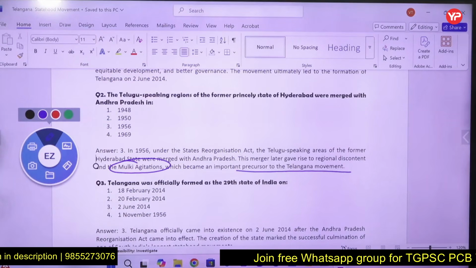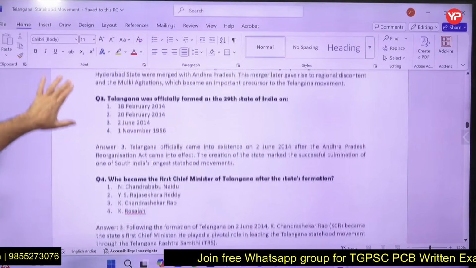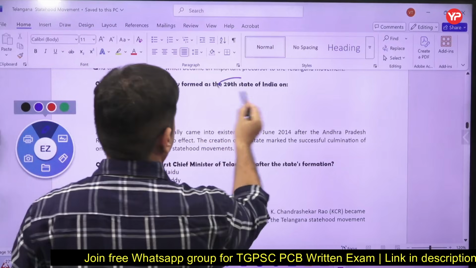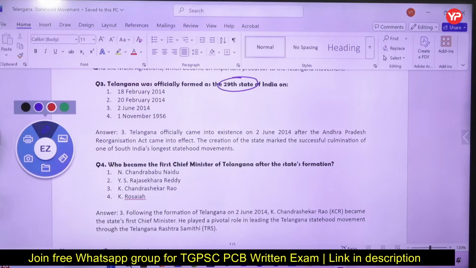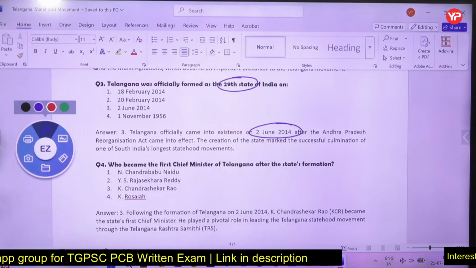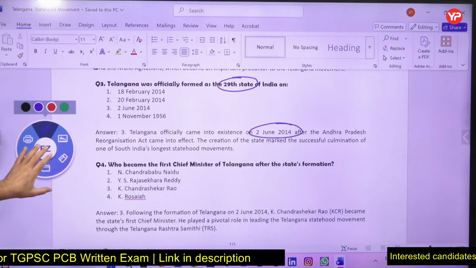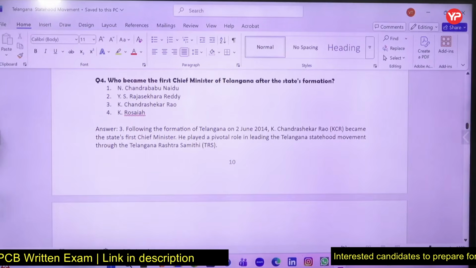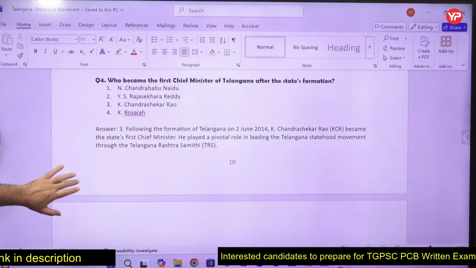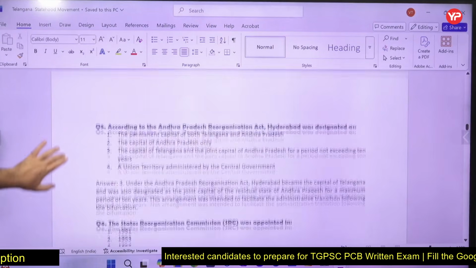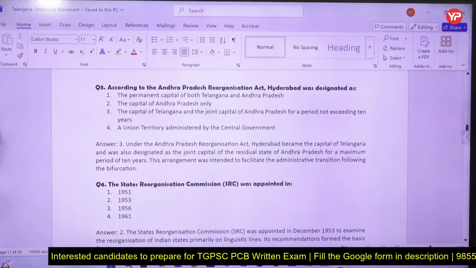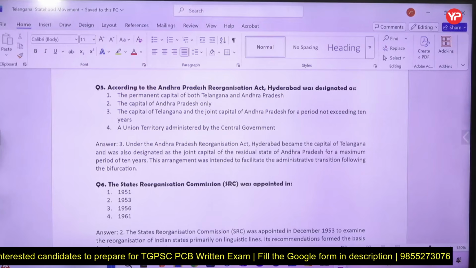What is Mulki agitation? Telangana became the 29th state. In the learning content I did not teach you which number of state it was, so in the questions you have to do it. 29th state, created on 2nd June 2014. First Chief Minister of Telangana, Chandrasekhar Rao, KCR, he is known as the first Chief Minister. He is from Telangana Rashtra Samiti. Hyderabad was designated as capital of Telangana and joint capital of Andhra Pradesh for not exceeding 10 years.